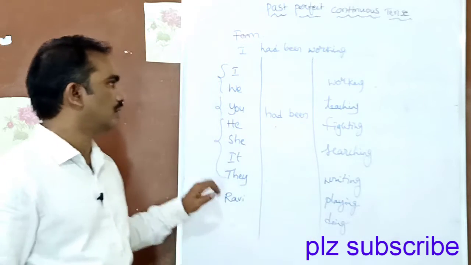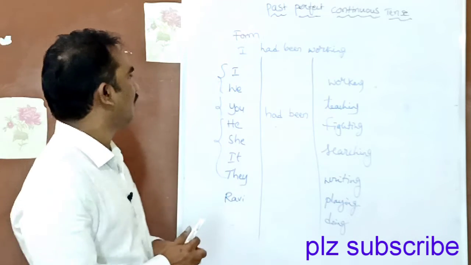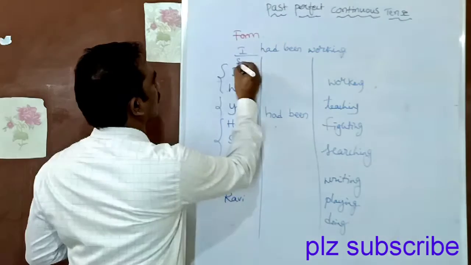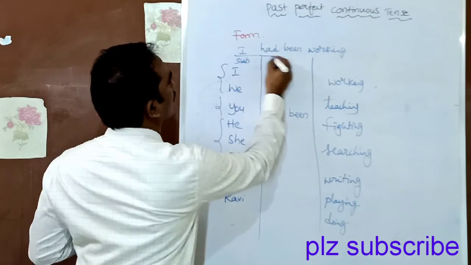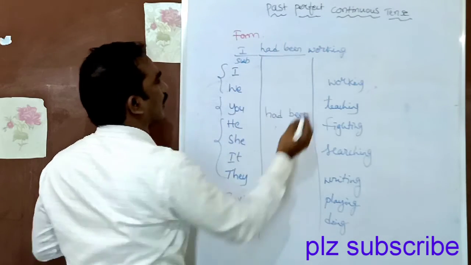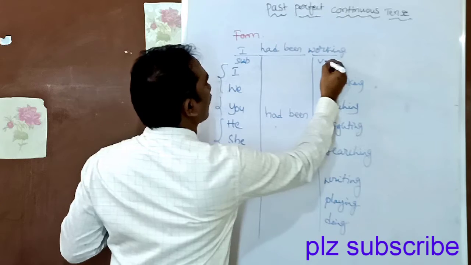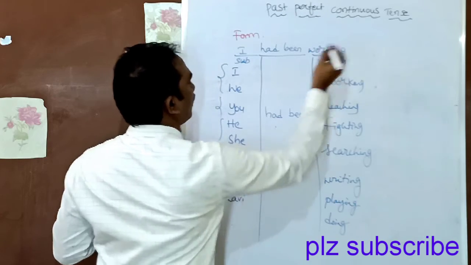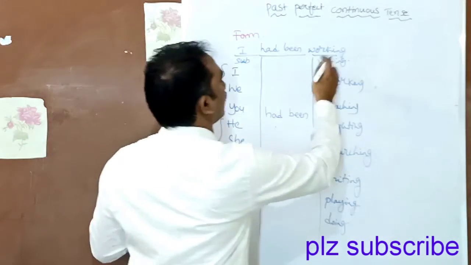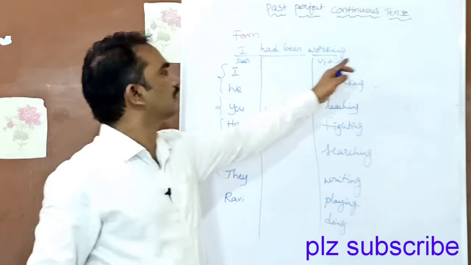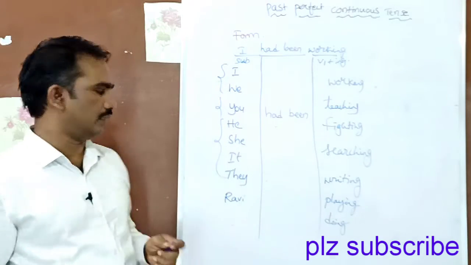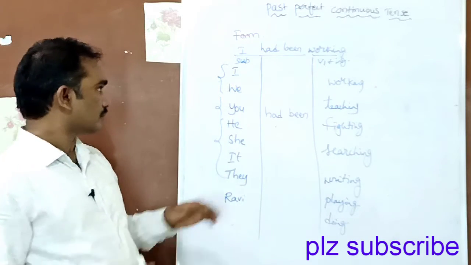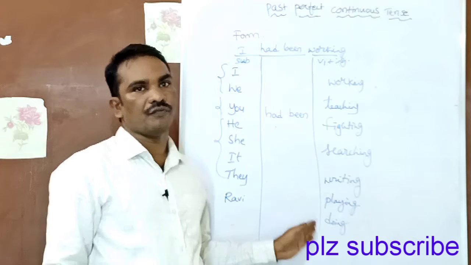So this is the form. The subject is followed by had been, and the verb takes the ing form. Here the object is optional, you can add it.